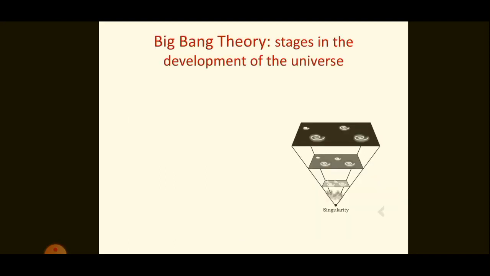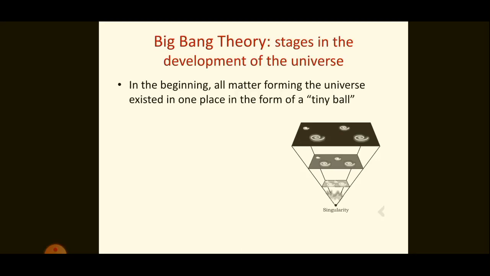Now let us see the stages in the development of the universe. Initially, all matter existed in one place in the form of a tiny ball. The volume of this ball was unimaginably small, and the temperature and density were infinite.